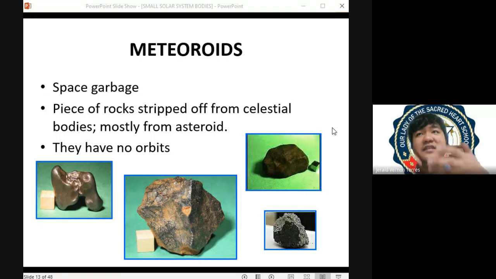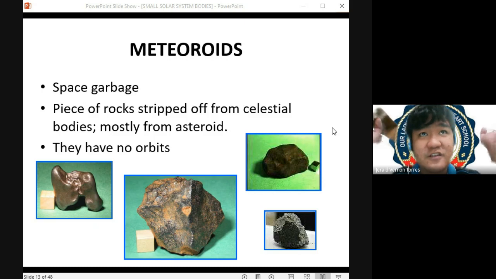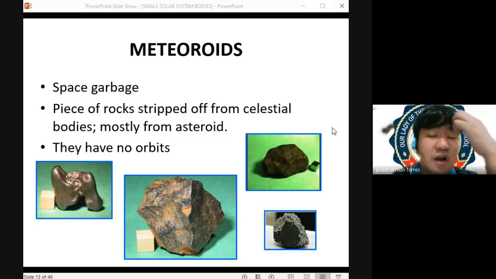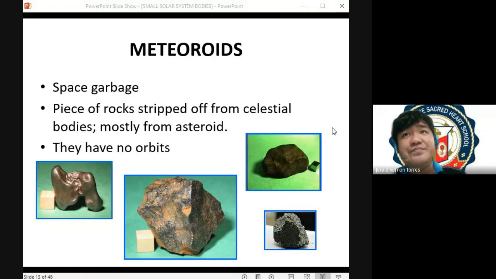So, usually kasi, most of the materials in our outer space are in orbit around another celestial body. For example, planet Earth is orbiting around the sun. So supposedly, the materials in our outer space must be orbit around another celestial body. Tulad ng moon, it's orbiting around the planet Earth.